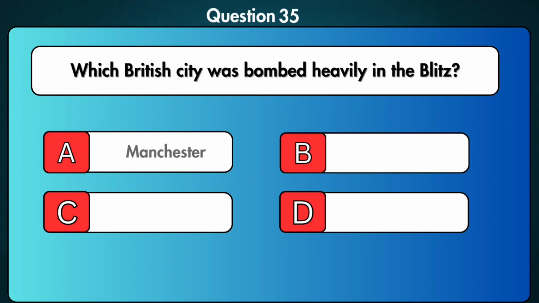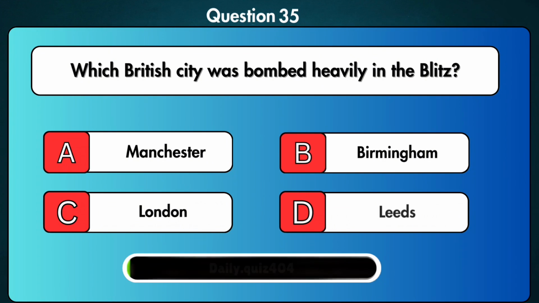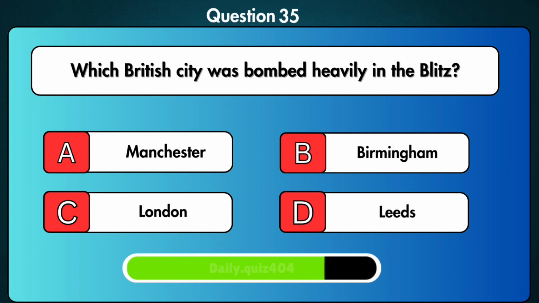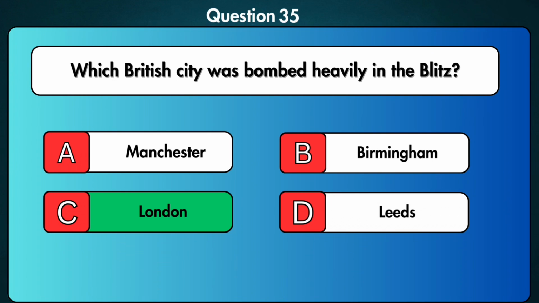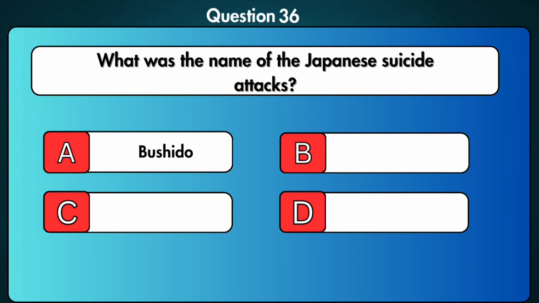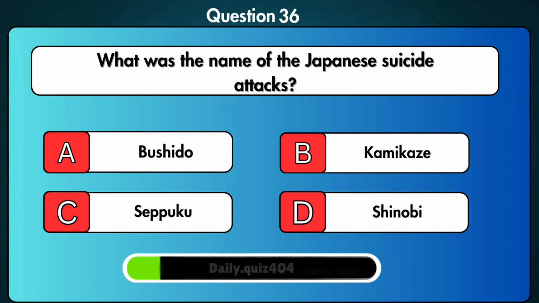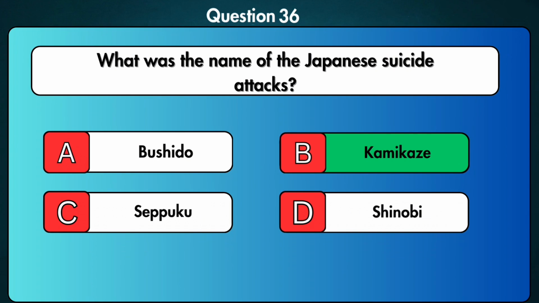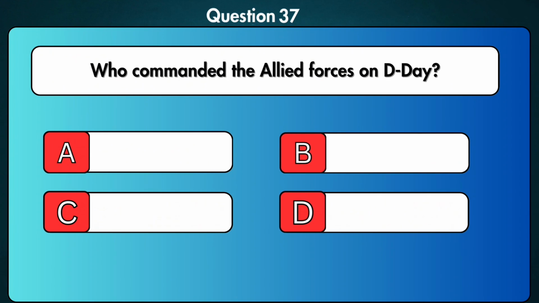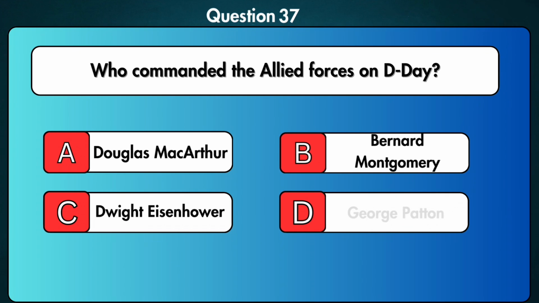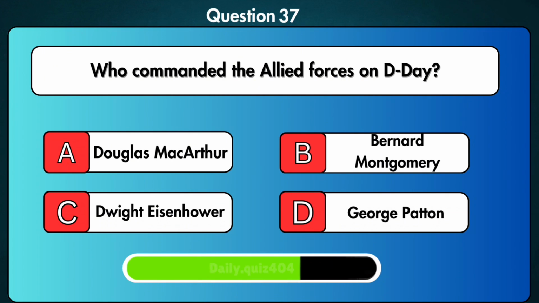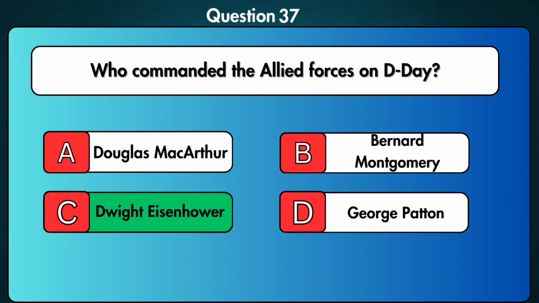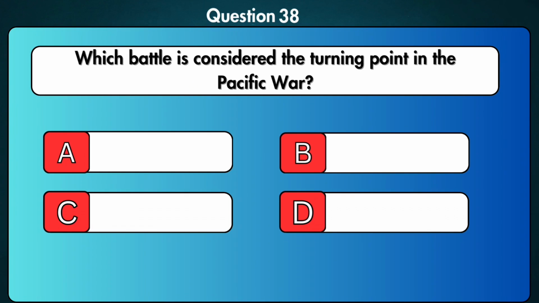Which British city was bombed heavily in the Blitz? It's London. They endured the heaviest bombing during the Blitz. What was the name of the Japanese suicide attacks? Kamikaze. Who commanded the Allied forces on D-Day? Dwight Eisenhower.